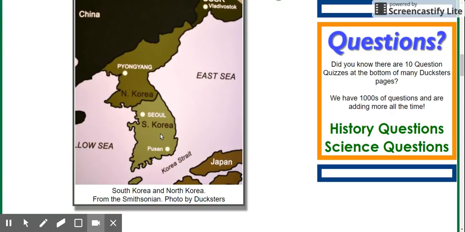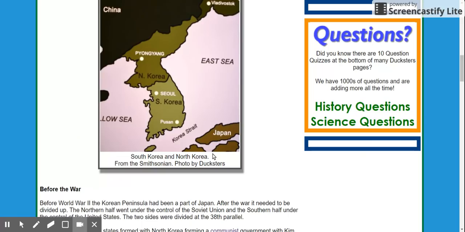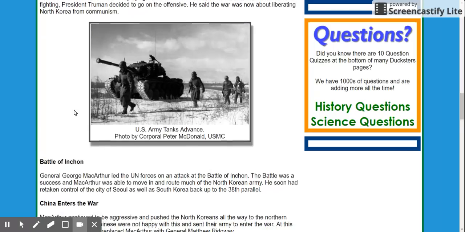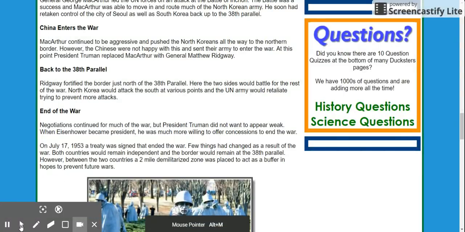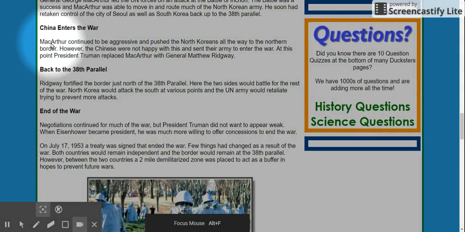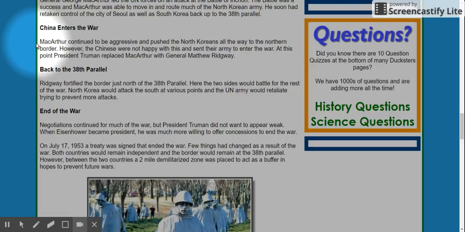So we saved South Korea, or tried to save South Korea, so that we could save our trading partner in Japan, right? Hopefully everyone sees how that works out. Okay, so we jump in, we start pushing everyone back. This is when China entered the war here, all right? After the United States helps out South Korea, we actually turn the tide around.